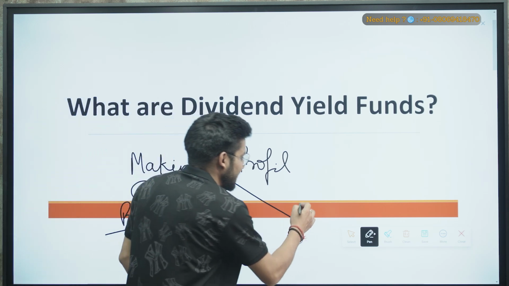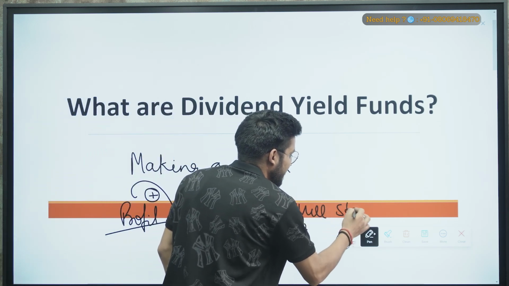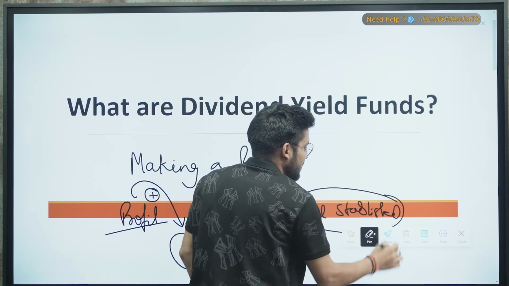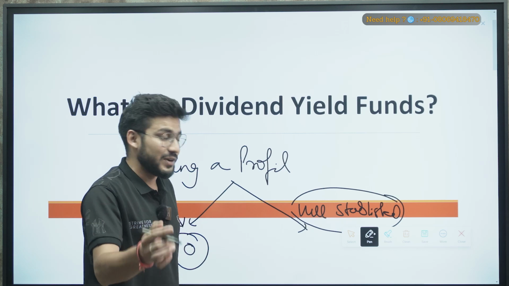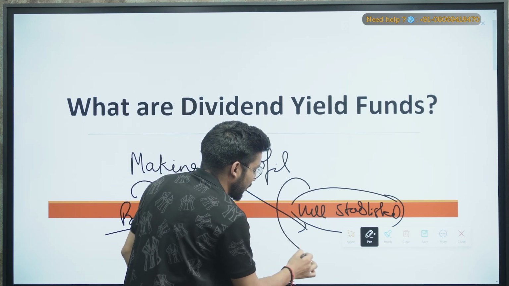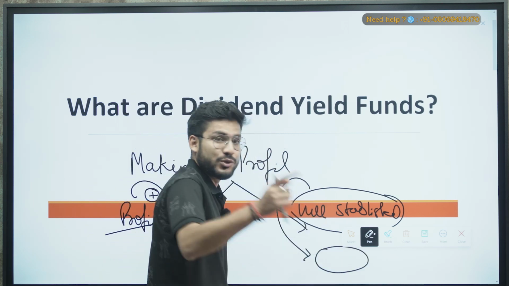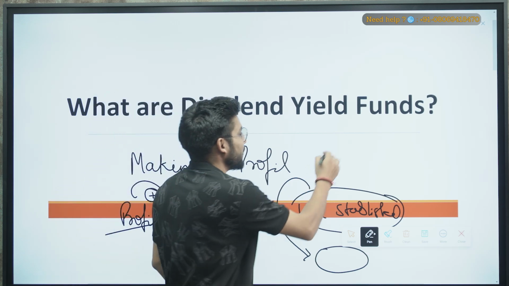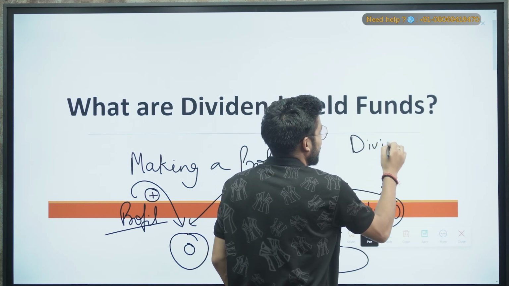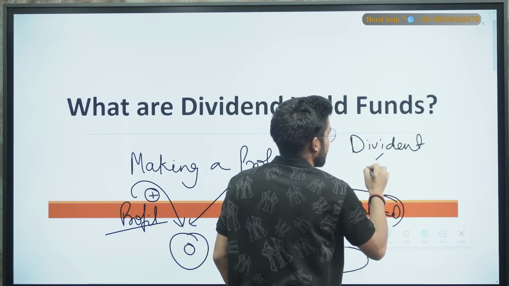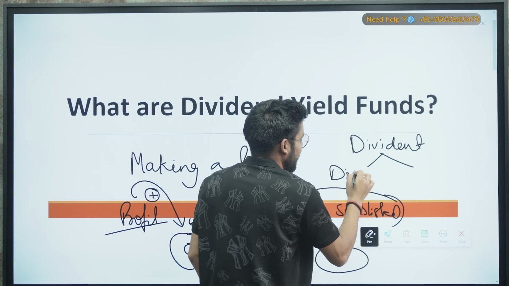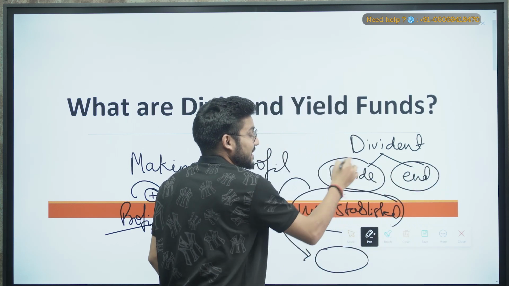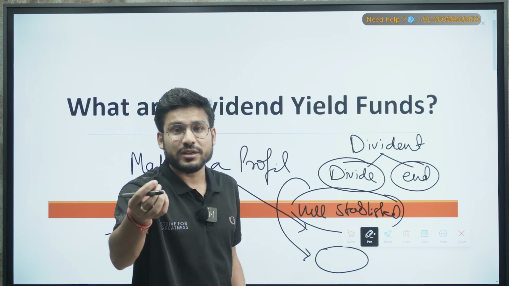Then there is a well-established company, and whenever this company makes some profit, it provides that profit to the shareholders, that is you guys, and that is what we call the dividend. Dividend is made out of two words, divide and end. It means the company is dividing its profit at the end.